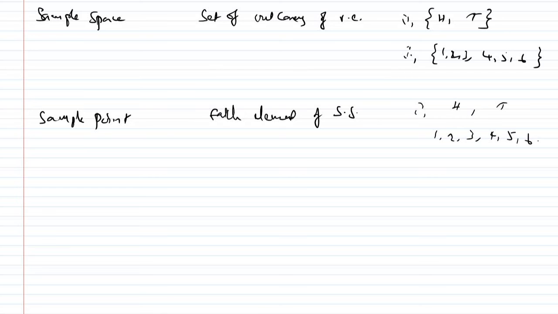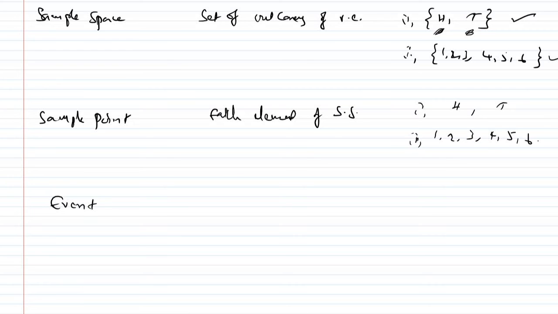Next, event. Sir, can you repeat sample point? Sample point: the above one is the sample space. In this, each outcome, either head or tail, is a sample point. Head is one sample point, tail is another sample point. Similarly, in 1, 2, 3, 4, 5, 6 also, each one is one sample point.